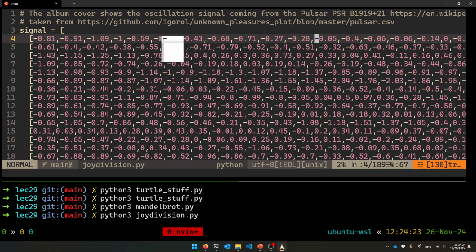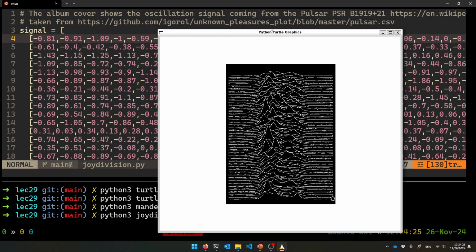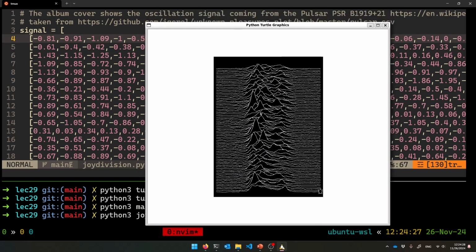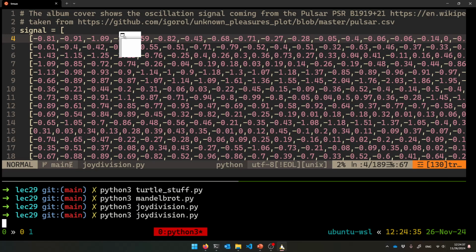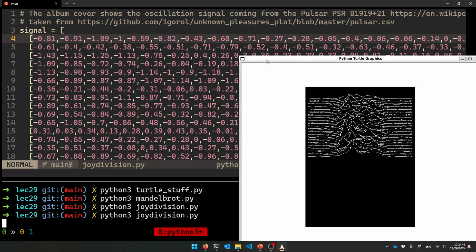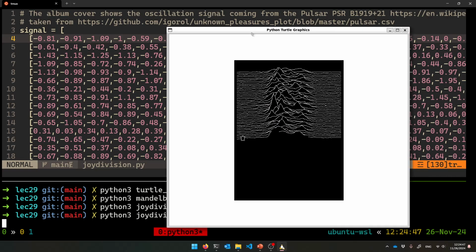Is it really not going to let me see it yet? There it goes. It finished. So yeah, I had the Python program do that 1 line at a time. All right, let's see if I can rerun it and resize it so you can see that. There are some bugs in this Windows version of this, but if I try this enough, I think eventually it shows it to us. And I kind of want to show it to you as it's drawing. There it goes. So see how it's drawing it right there? It's drawing it 1 line at a time. It's kind of overwriting. Okay, that's how that works.